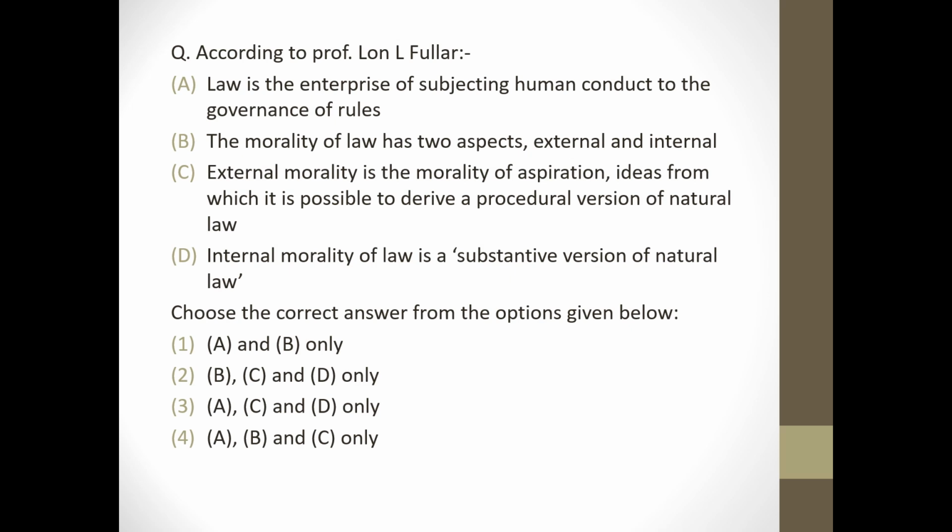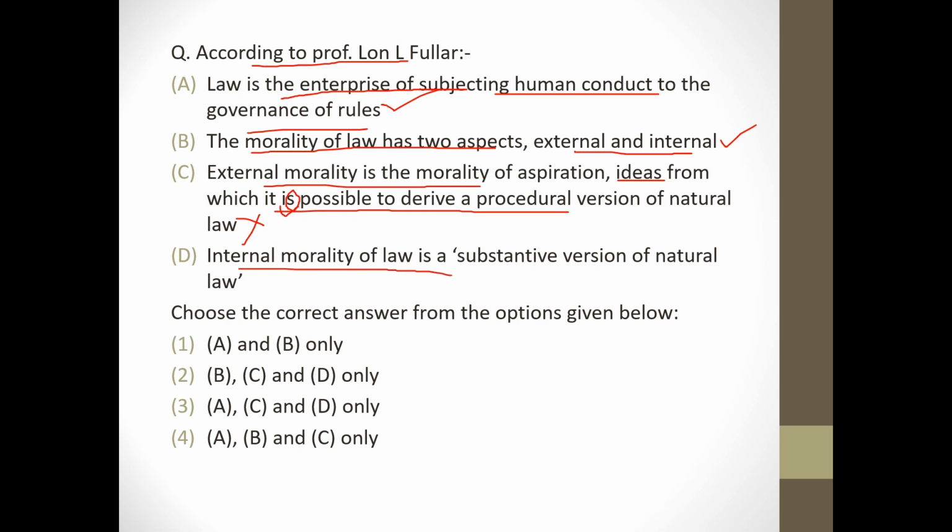Next question. According to Professor Lon L. Fuller, law is the enterprise of subjecting human conduct to the governance of rules. Correct. The morality of law has two aspects, internal and external. Correct. External morality is a morality of aspiration, ideas from which it is possible to derive a procedural version of natural law. Wrong. It is not possible. Internal morality of law is a substantive version of natural law. It's wrong. Internal morality is not a substantive version of natural law. So answer will be option number 1.